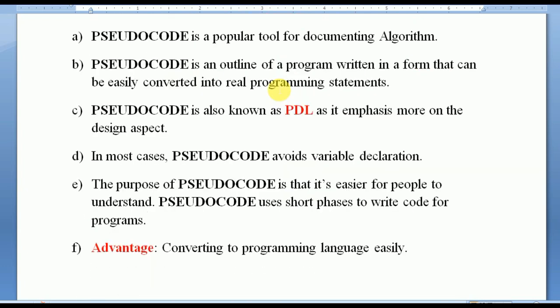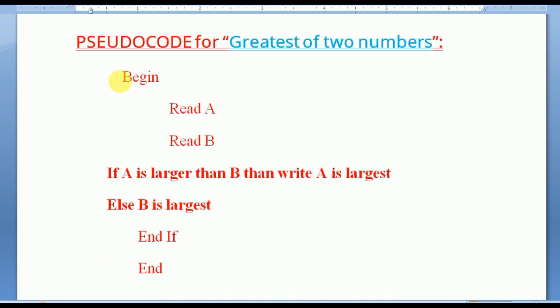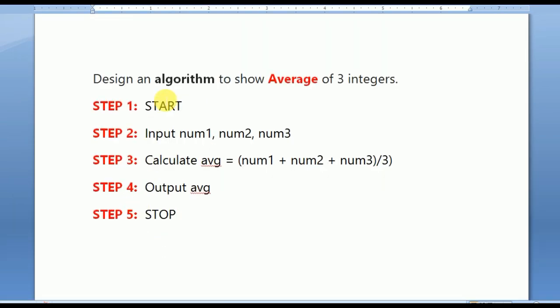Now let us move on and see how to write a pseudocode. Let me take you there. Look here, pseudocode for greatest of two numbers. In an algorithm, what we did was write step 1, step 2, step 3 up to the end of the algorithm.